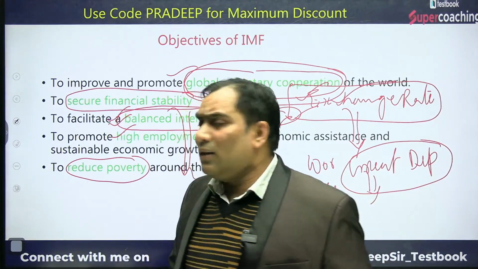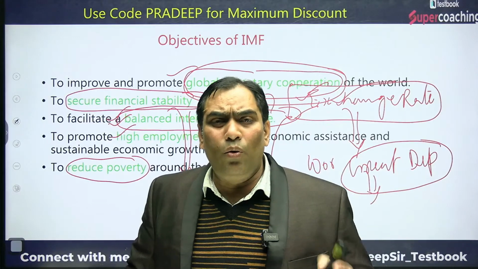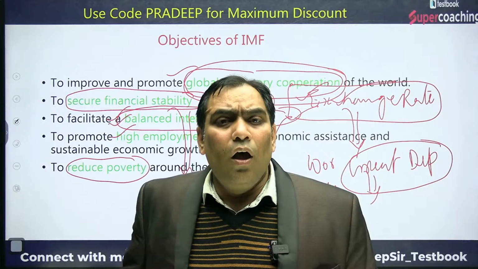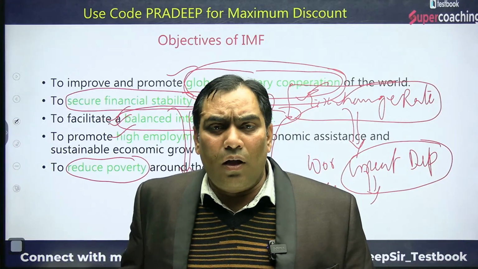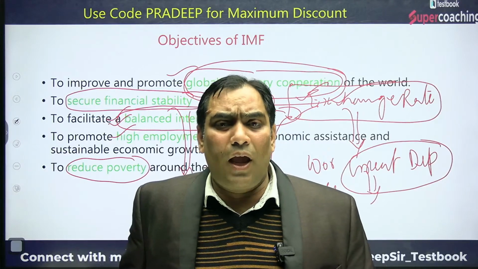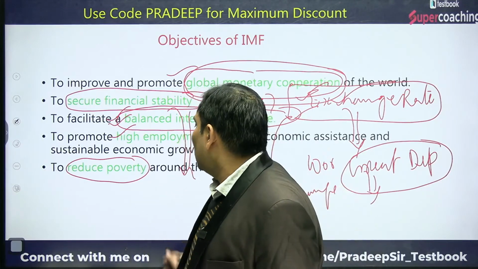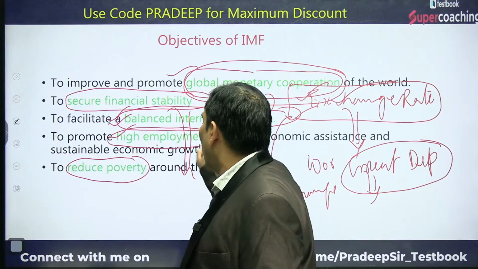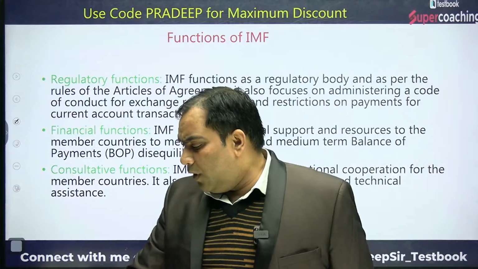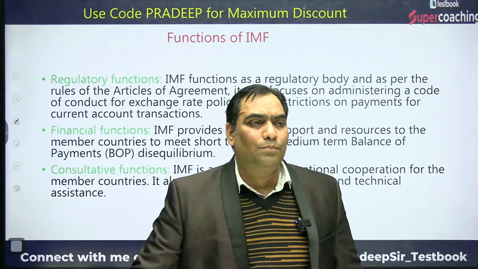Third, they want to ensure that in future there should be full convertibility on BOP transactions. This is the objective of IMF. And other is they want to promote high employment, and we discussed that. Now we are going to discuss the functions.